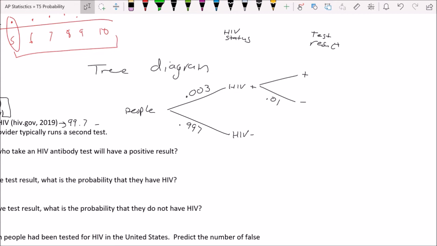And that means if a person with HIV would test negative 1% of the time, it means they would test positive 99% of the time. That's just the complementary probability. 99% and 1% add up to 100, right?